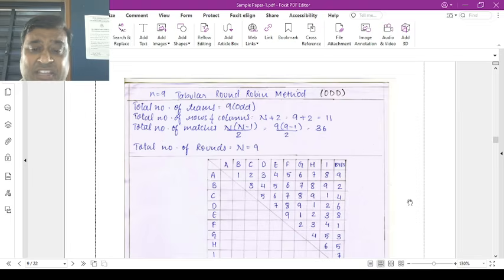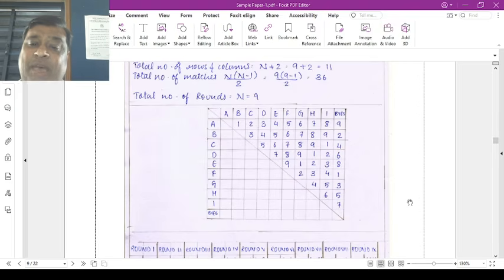Now यहाँ पर how we made the total number of teams. Sorry, total number of teams is 9. Rows और columns 9, 9 plus 2, that is called as 11. Means आपको rows और columns total 9 बनाने हैं. Total number of matches n(n minus 1) divided by 2, and total matches are 36.